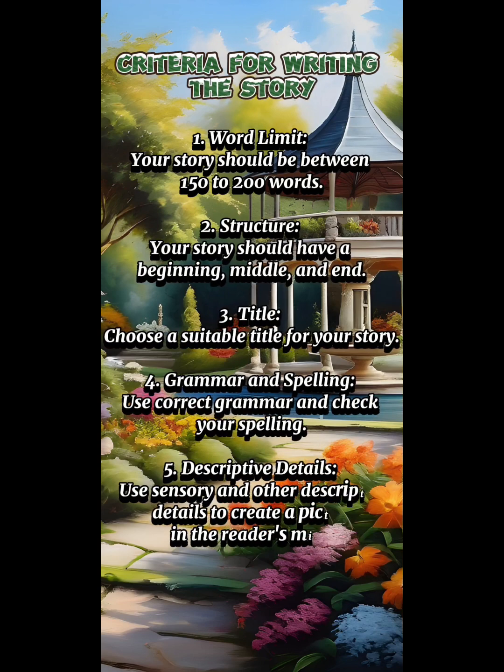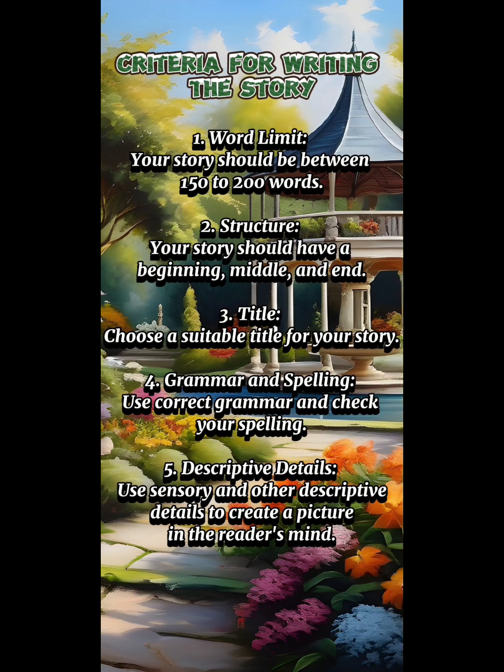Criteria for writing the story. Number 1. Word limit. Your story should be between 150 to 200 words. Number 2. Structure. Your story should have a beginning, middle, and end. Number 3. Title. Choose a suitable title for your story. Number 4. Grammar and spelling. Use correct grammar and check your spelling. Number 5. Descriptive details. Use sensory and other descriptive details to create a picture in the reader's mind.